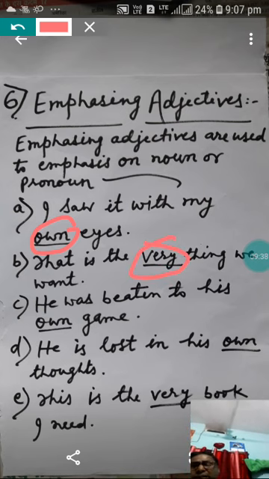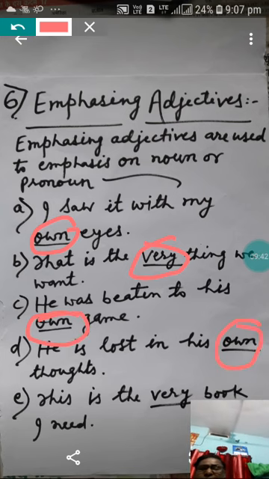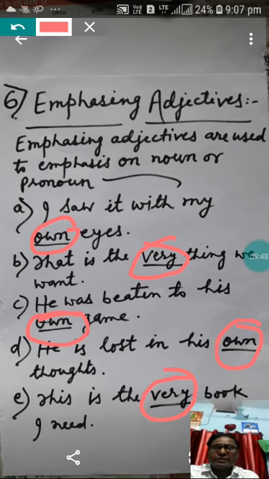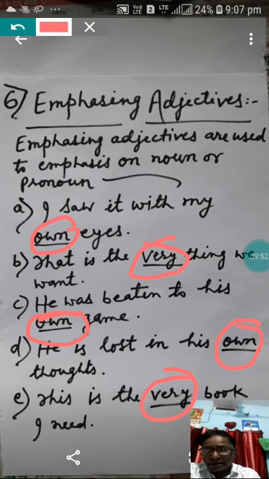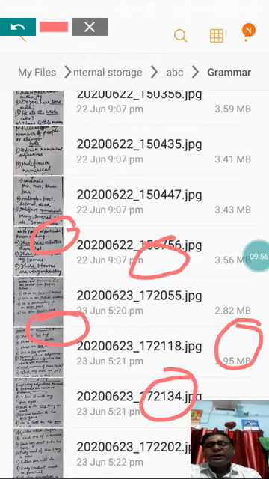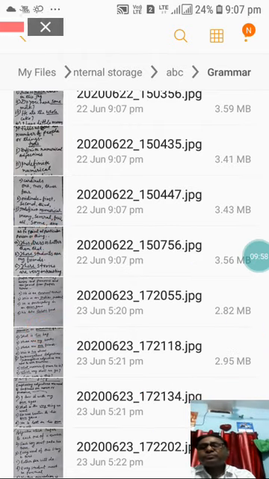These words are emphasizing the nouns just after them, and that's why own and very are called emphasizing adjectives. Now let us see the next one.